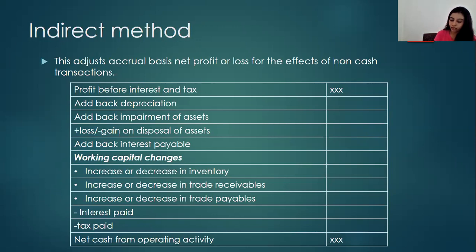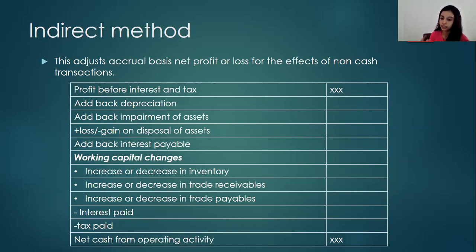So likewise, if there's a current asset increase, we deduct it. If there's a current asset decrease, we add it. The opposite of the increase or decrease. But when it comes to the current liabilities, we do the opposite of what we did for current assets. So for example, if the opening trade payable amount is less than the closing trade payable amount, which means the trade payables has been increased during the period, then we simply add it in the statement of cash flows under the working capital changes heading.